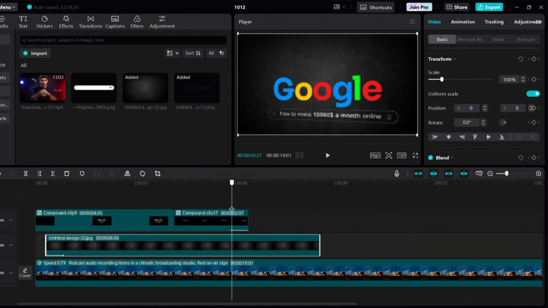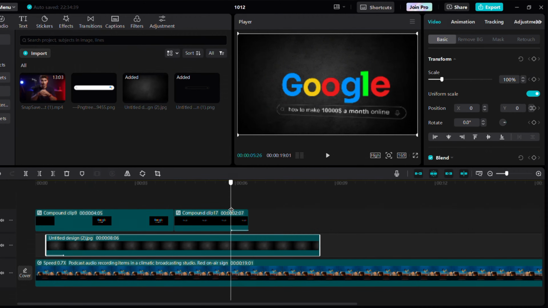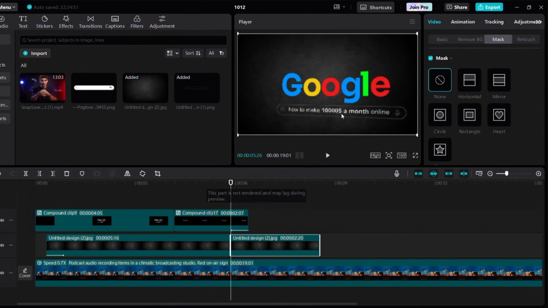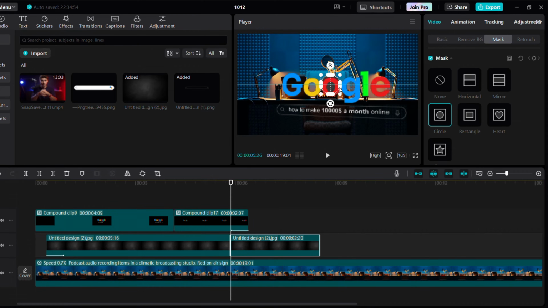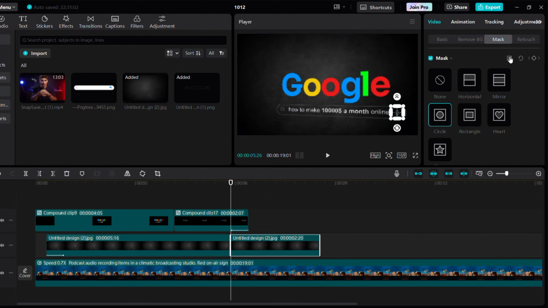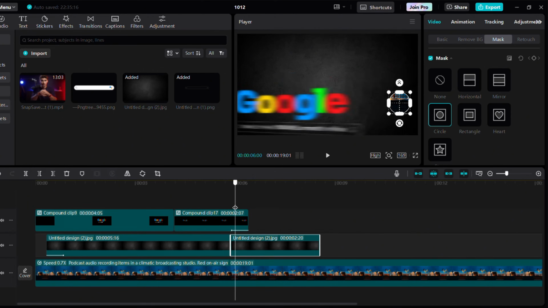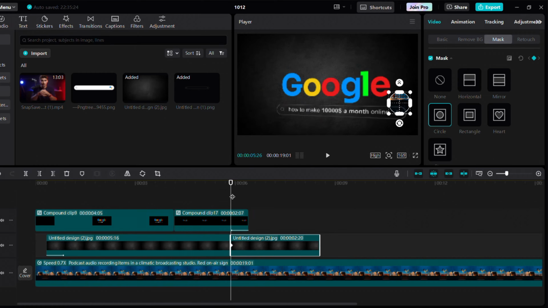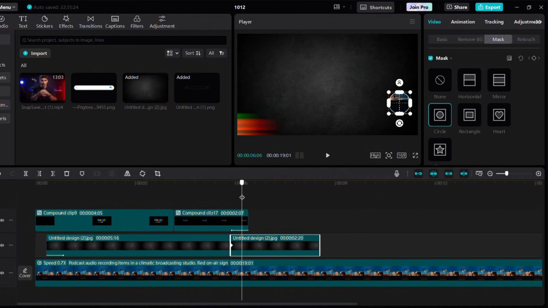Finally, make a cut on the background layer where the animation starts to fade out. Add a circular mask. Reduce its size at the end of the search bar and invert the mask. Add keyframes to the mask and create another keyframe to gradually unmask the entire area.